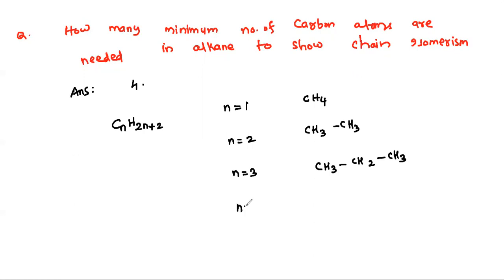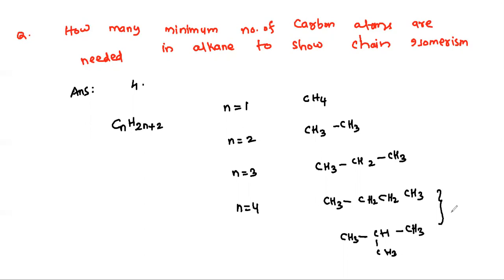If n equals 4, then you have two combinations: CH3-CH2-CH2-CH3, or CH3-CH(CH3)-CH3. These two are chain isomers. That means the answer is 4.